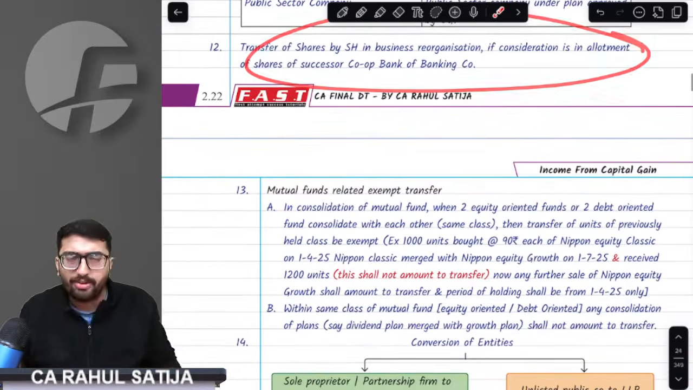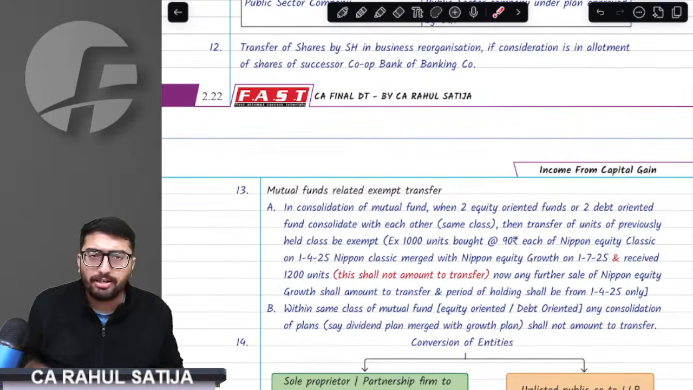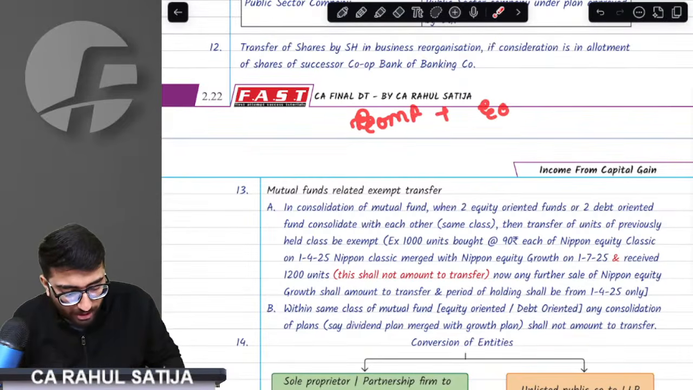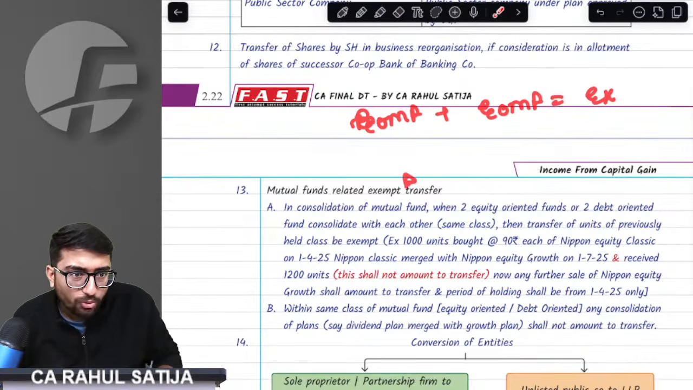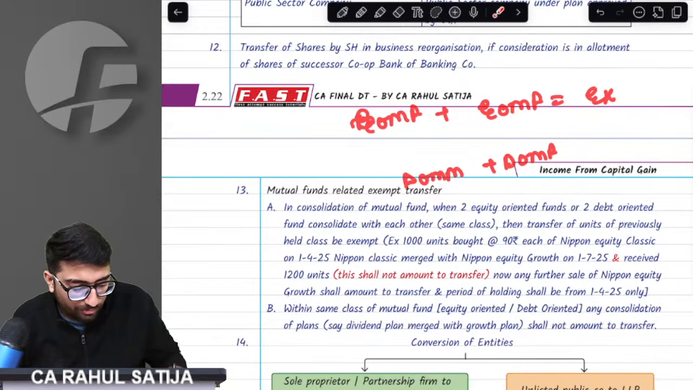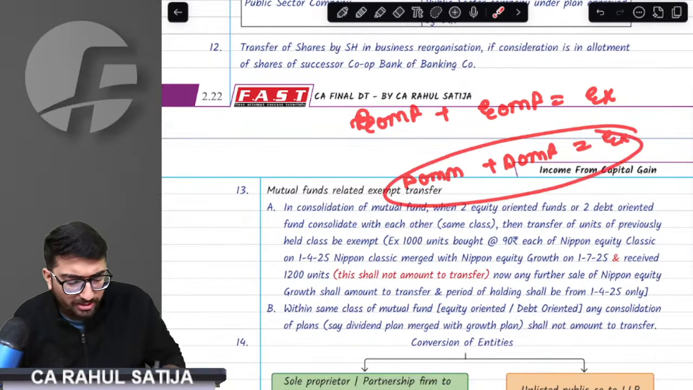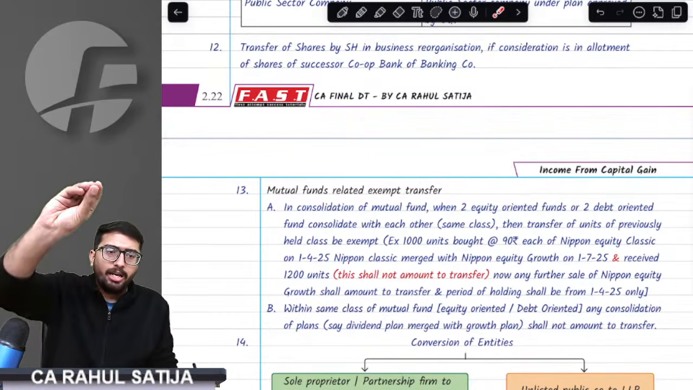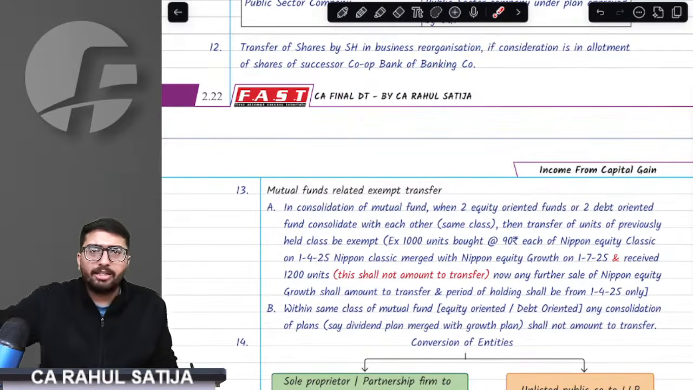Now we have two mutual fund related exempt transfers. These are very good pointers to be understood. See, if we have two equity oriented mutual funds, one equity oriented mutual fund merges with another equity oriented mutual fund, it is exempt. If a debt oriented mutual fund merges with a debt oriented mutual fund, it is also exempt. Equity oriented merging with equity oriented and debt oriented merging with debt oriented, these are exempt.